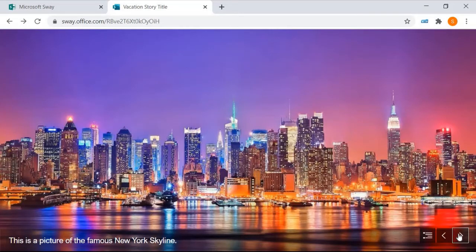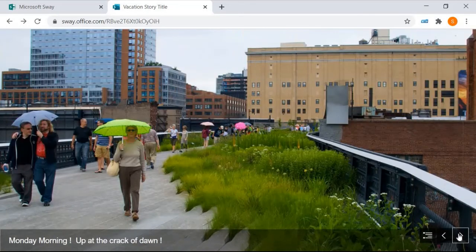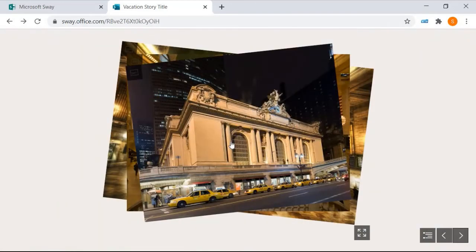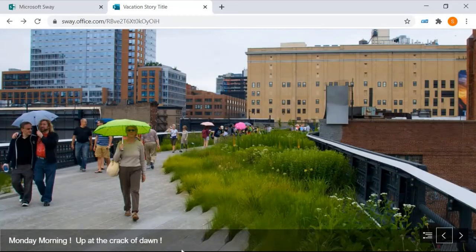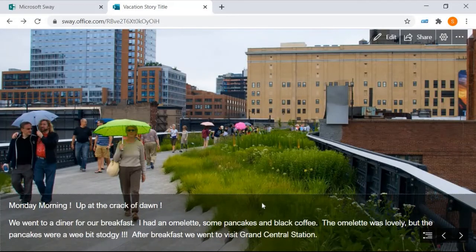There's that great slide. I love that photo. Look at the colours. Alright, Monday morning, up at the crack of dawn. And then we've got our photos. Now actually I want to go back one. Let me just check something. Oh, I forgot about this.